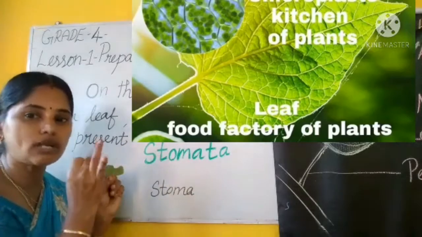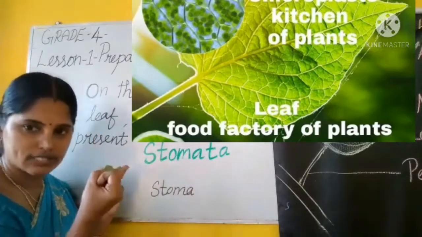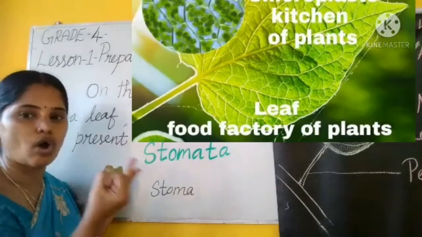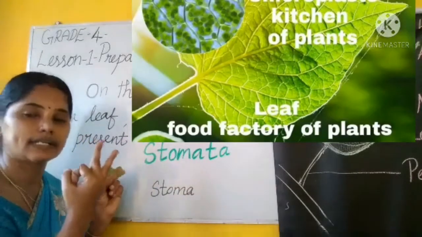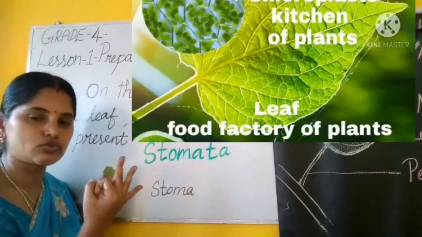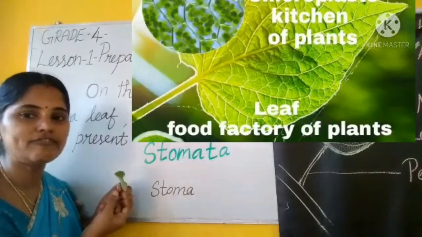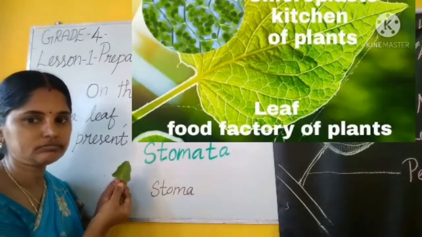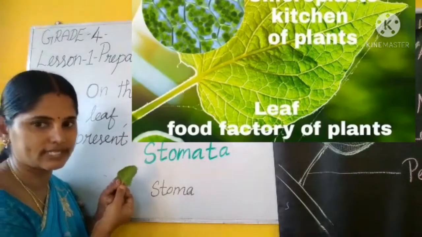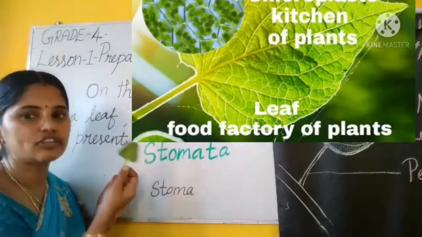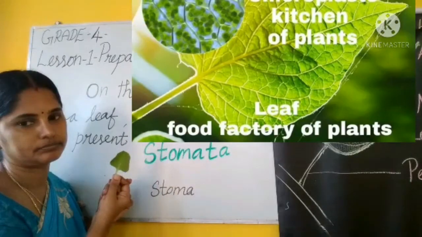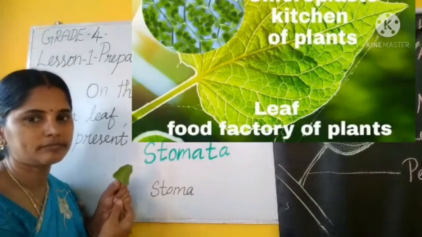By using all these three, sunlight, water and air, the leaf prepares the food. That's why we are saying leaf is the kitchen of the plant. Are you clear, children?